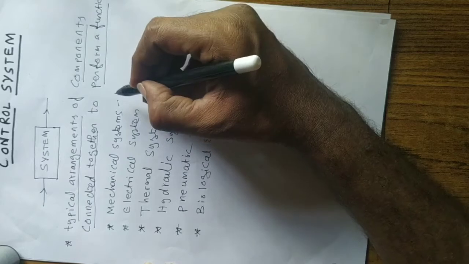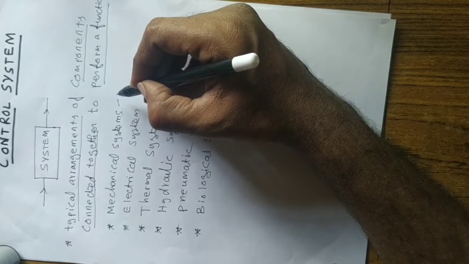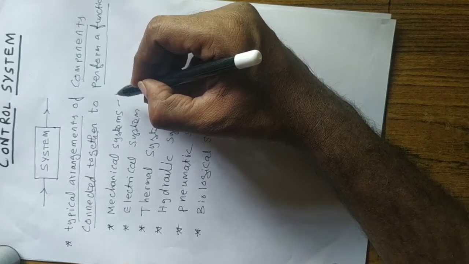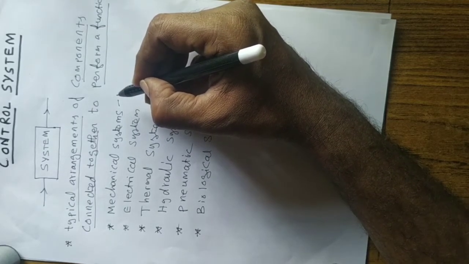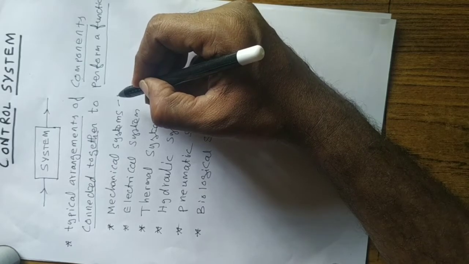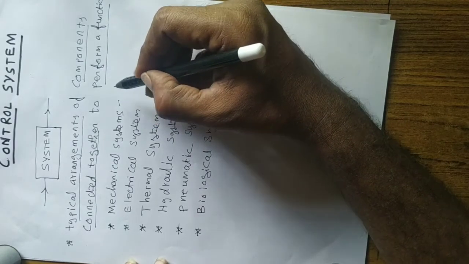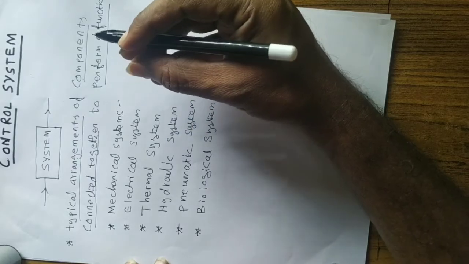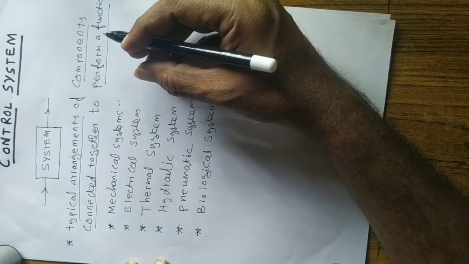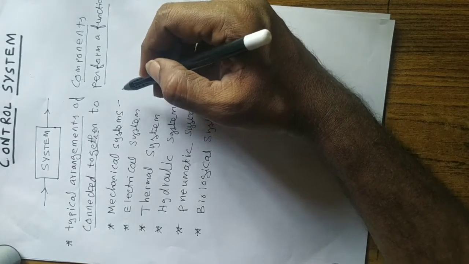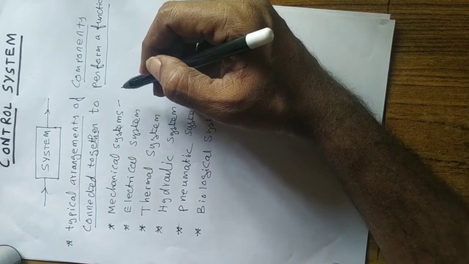For example, it may be a simple mechanical system to complex machines. So in real life, we are depending on simple machines to very complex machines. They are all called mechanical systems.